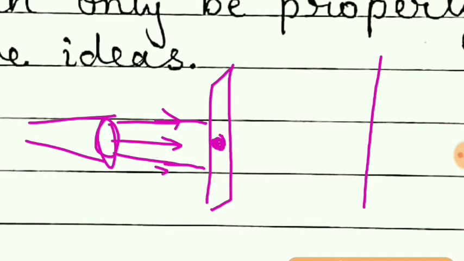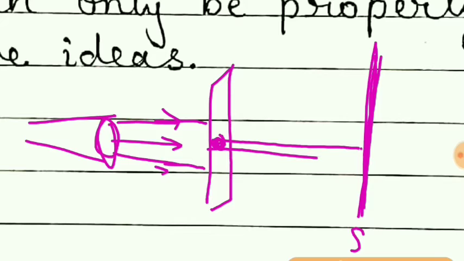On the screen, suppose this is a screen S, then we would expect light falling on the screen should be like this. That means only on this part the light will fall. So according to ray optics, we can consider light travels in a straight line.